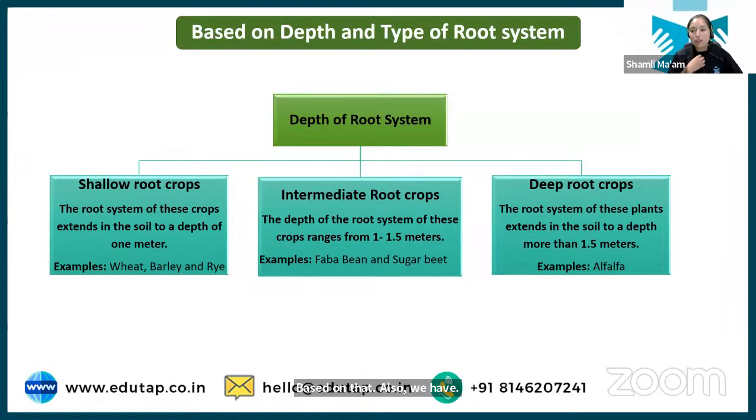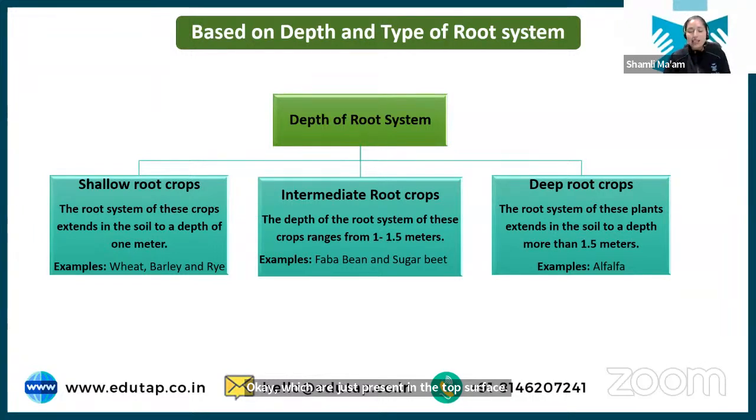Now, based on root depth of the root system, we have shallow rooted crops, intermediate rooted crops, and deep rooted crops. As the name makes clear, shallow rooted crops are present in the shallow surface, which are just present in the top surface.